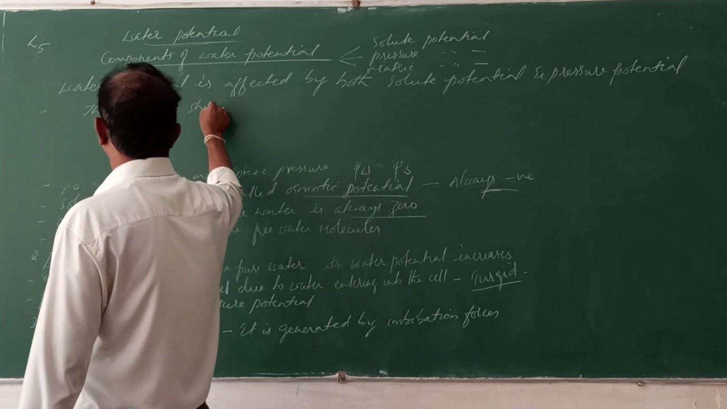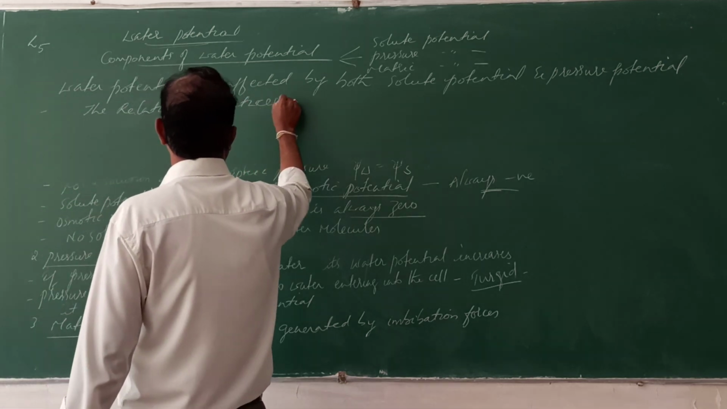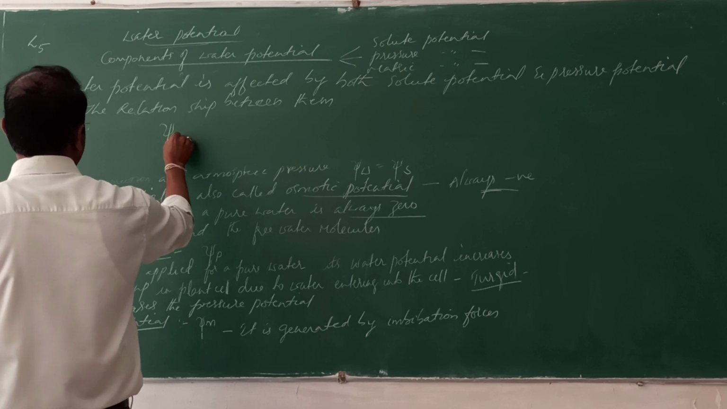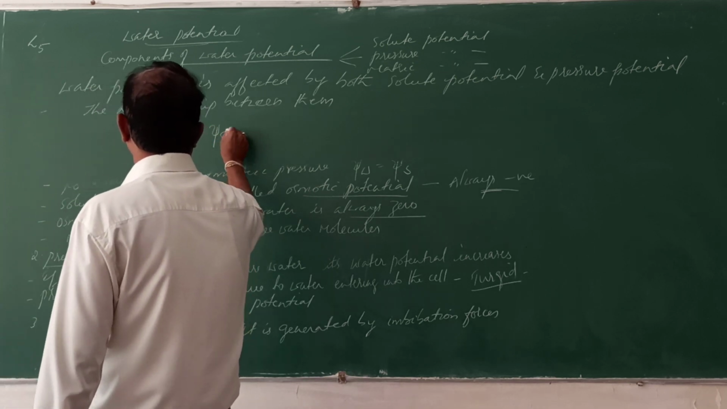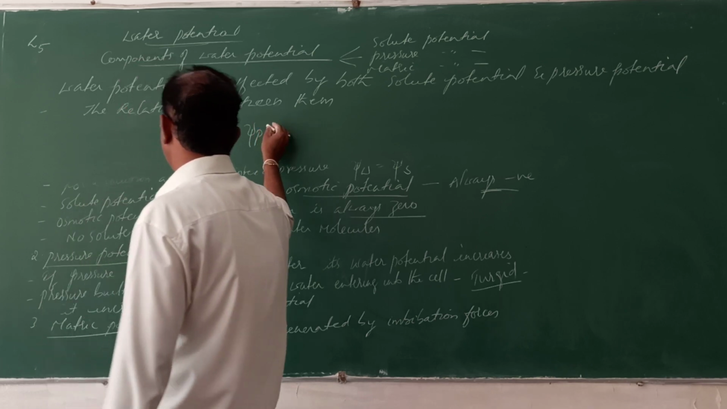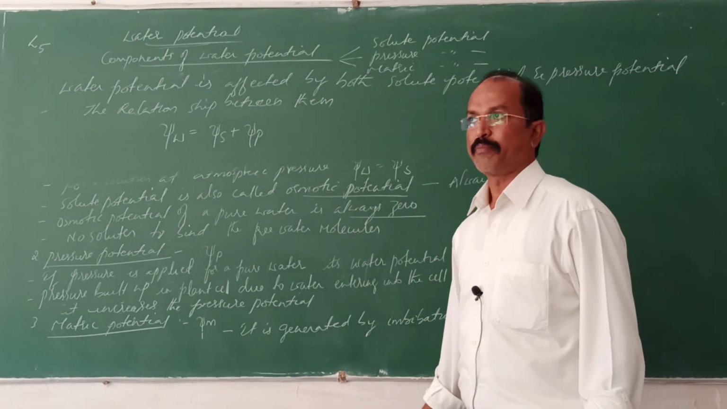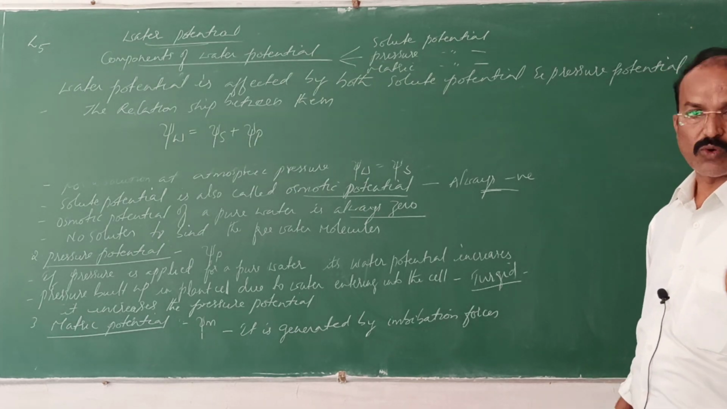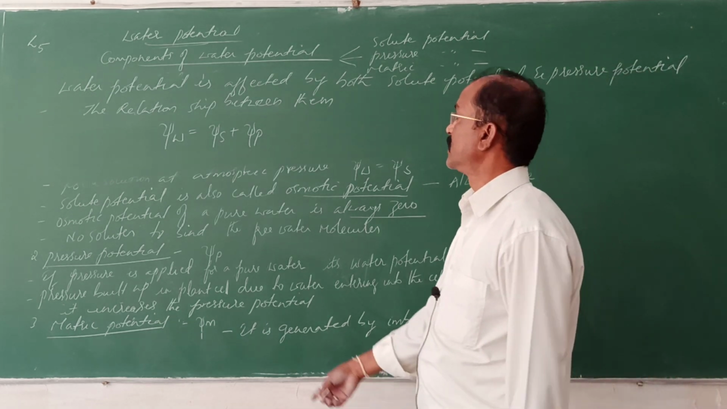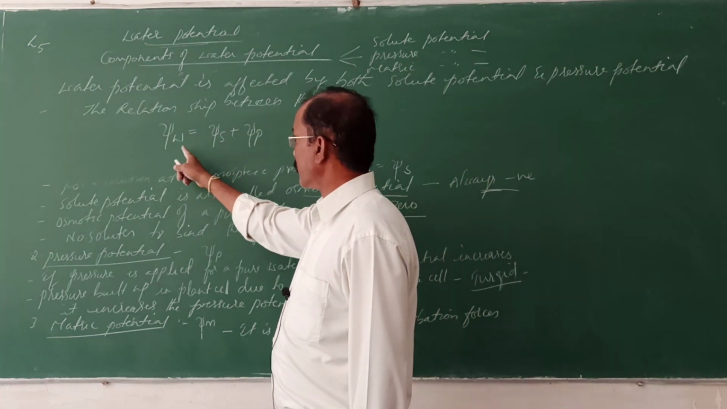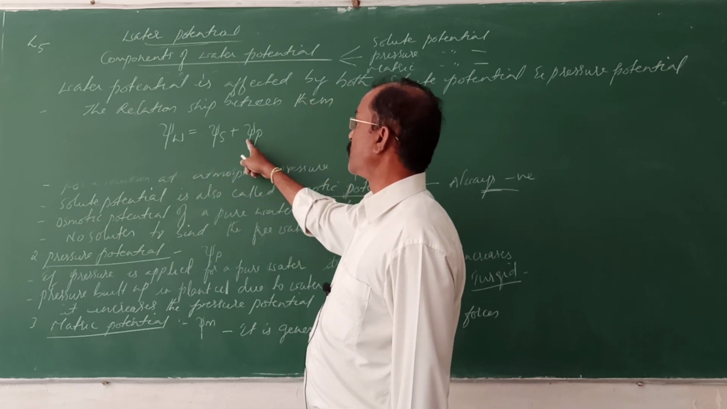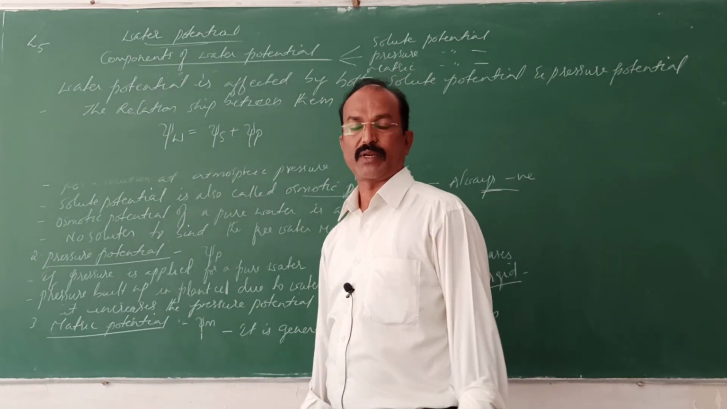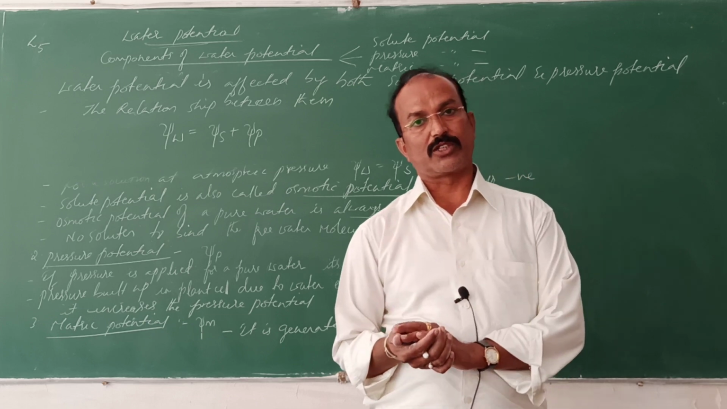The relationship between them may be expressed in this form. See, the water potential is equal to solute potential plus the pressure potential. Very important. Okay. So what is water potential? What are the components of the water potential? The question will come for 3 marks or 5 marks. So the relationship between these three: water potential is equal to the solute potential plus the pressure potential. Water potential is affected by these two, solute potential and the pressure potential. I think children, you understood this concept.